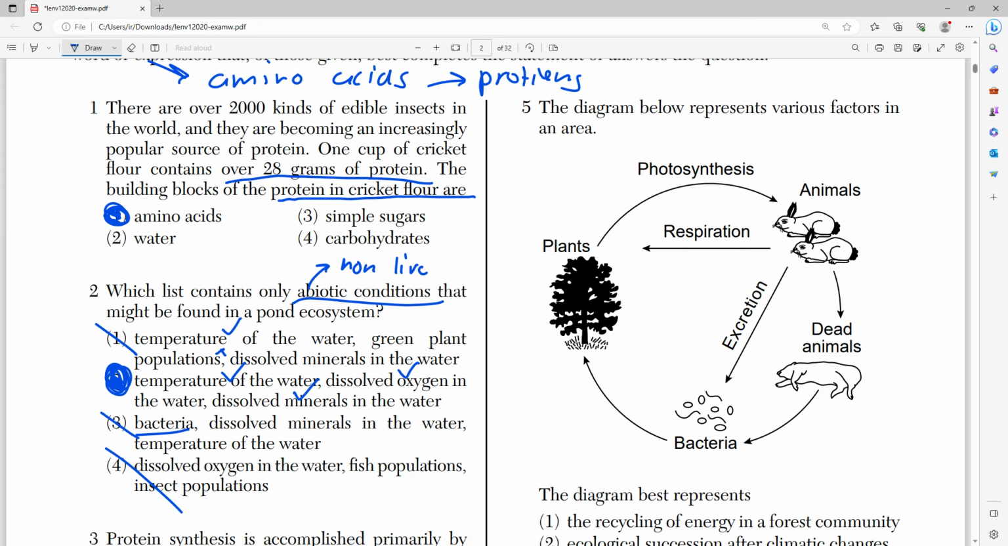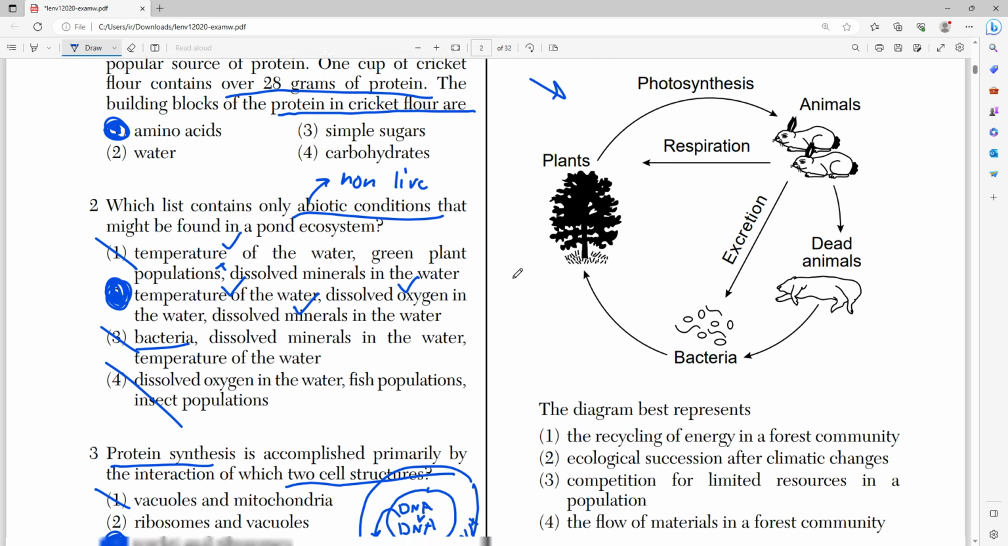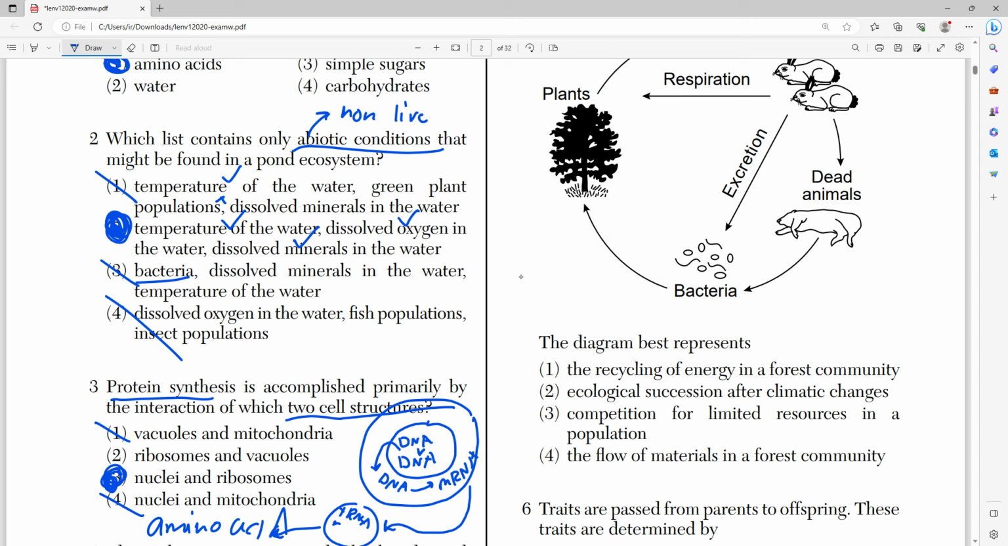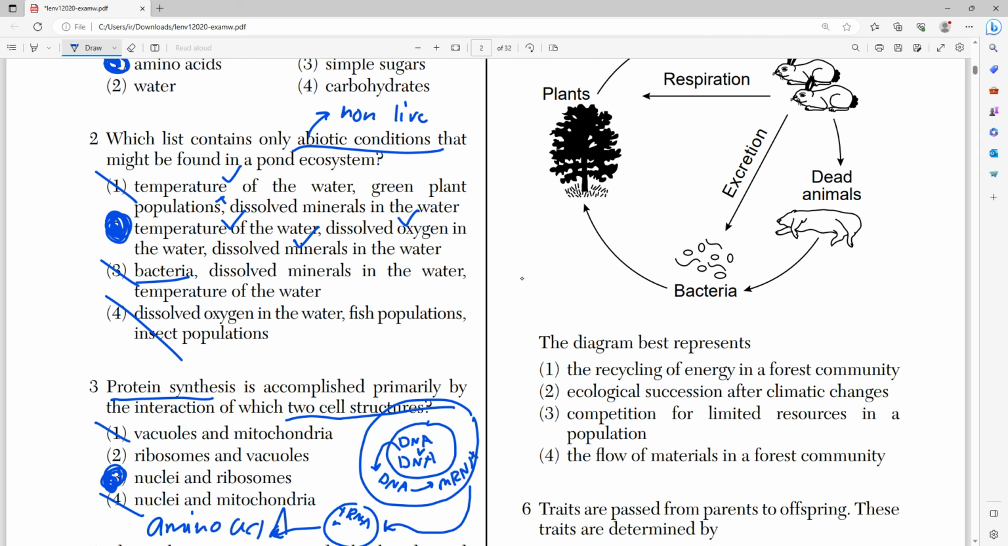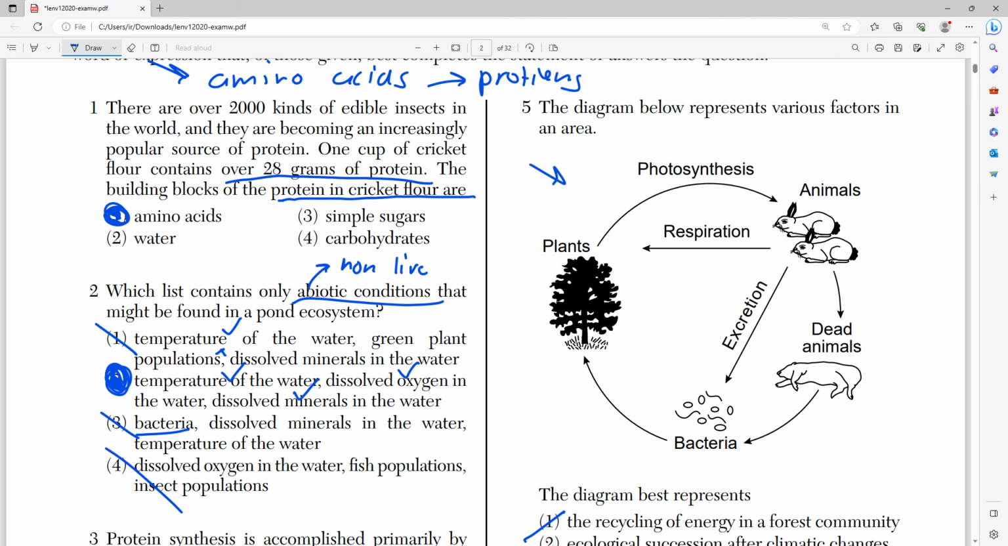I was gonna say that it's a food web, but it really isn't. It is just various factors in an area, right? So what does a diagram best represent? Number 1, does it represent the recycling of energy in the forest community? No, right? Because where do I see any energy here?